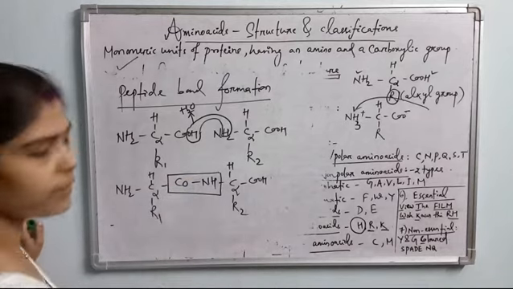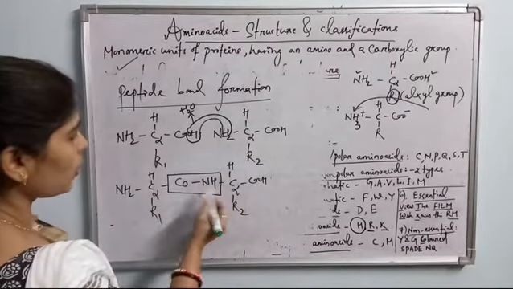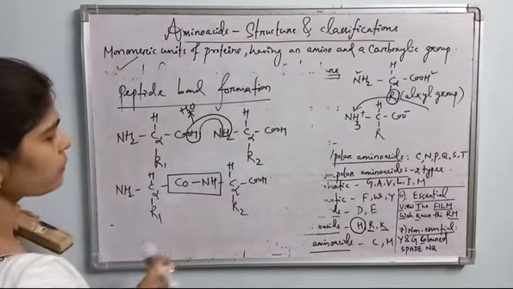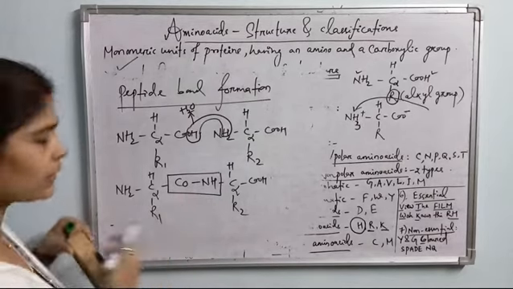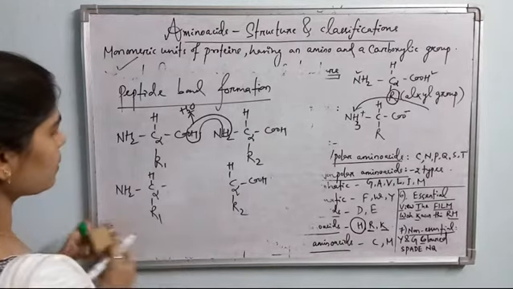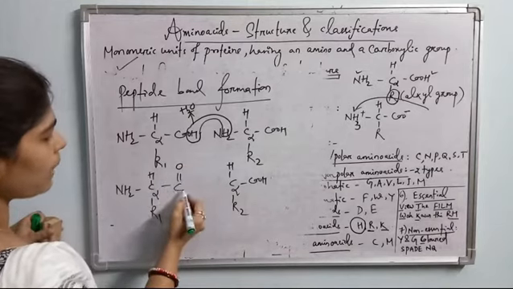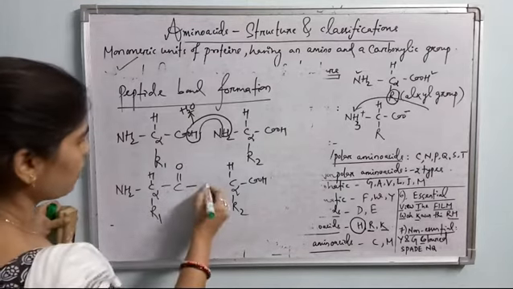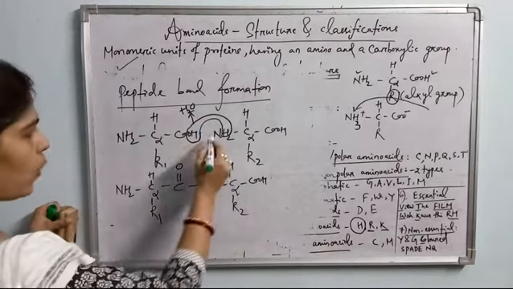Now this CO and NH is the peptide bond. And how is it represented? See, it is formed between the CO and NH. Actually the peptide bond is formed between the carbon and the nitrogen. Oxygen is an electronegative atom, so oxygen remains bound with the carbon with a double bond, CO and NH. See here, CO and NH is left.